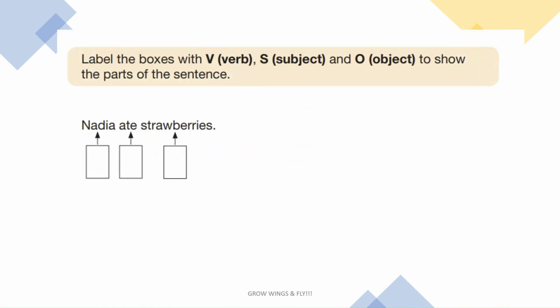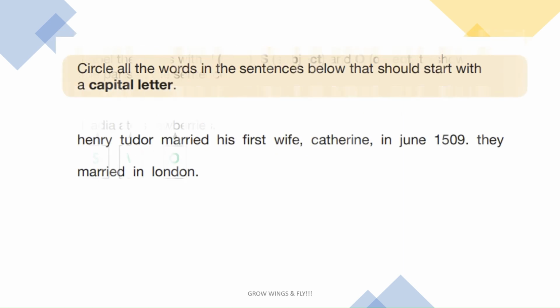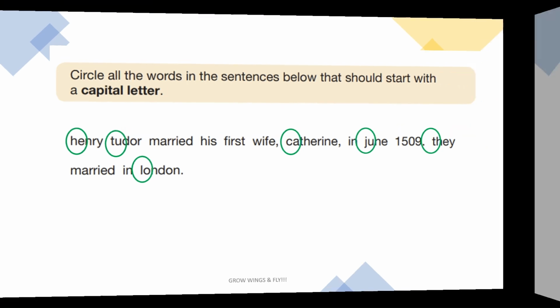Example: the children played on the swings while the parents watched. Nadia is the subject, ate is the verb, and strawberries is the object. Every sentence must begin with a capital letter, and so should every proper noun. If you need help with proper nouns, check our video list.